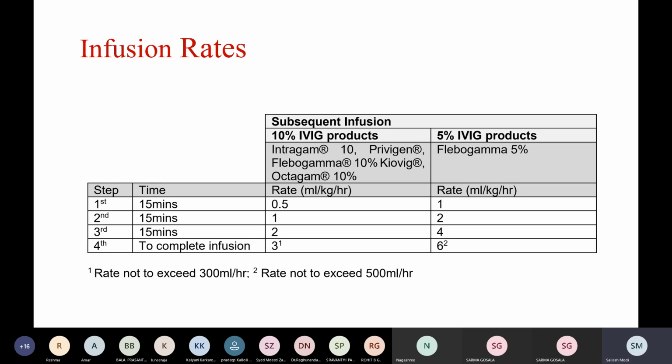For subsequent infusions, the initial rate is the same. However, the speed with which we can increase is every 15 minutes instead of every 30 minutes. The maximum rate is the same. However, the maximum rate should not exceed 300 ml per hour in 10% products and should not exceed 500 ml per hour in 5% products.